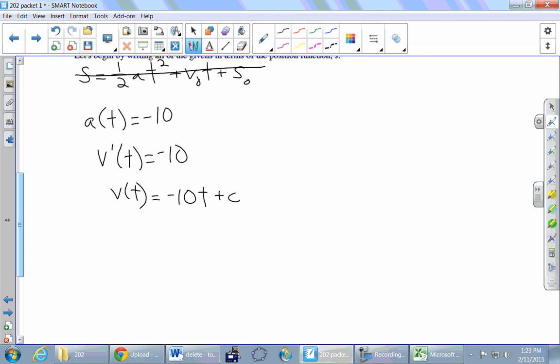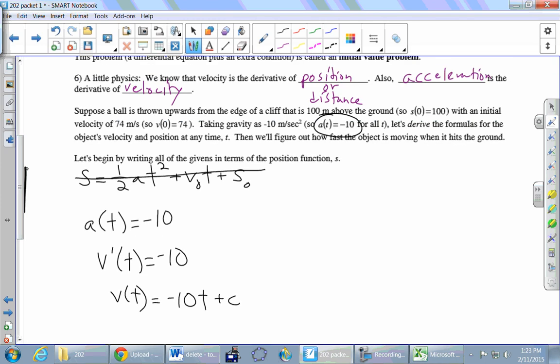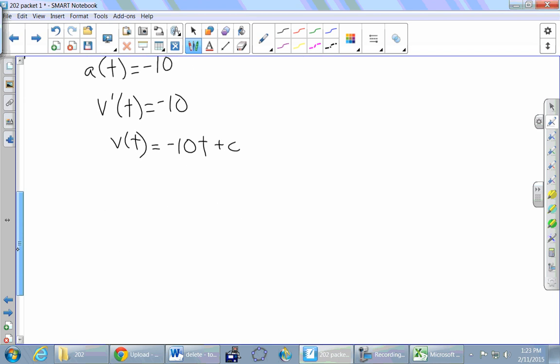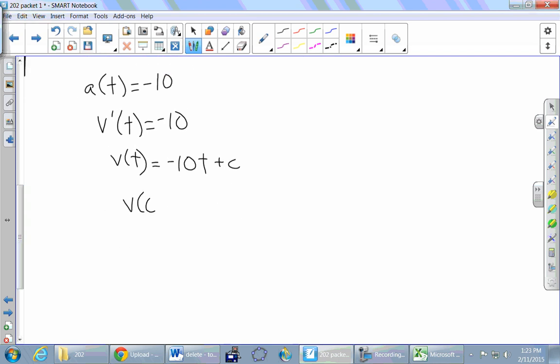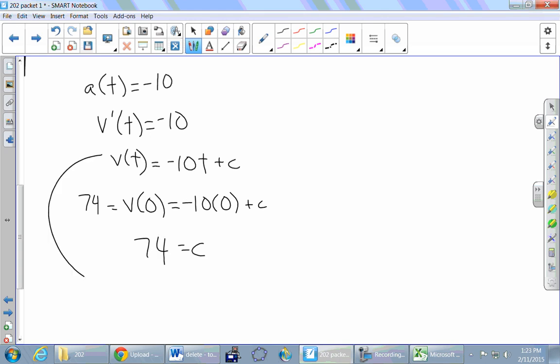Okay, and now we're going to find that c because we were given that initial condition. What was it up here? It said that v of 0 is 74. So let's use that right here. On the one hand, v of 0 is 74. On the other hand, you can just plug 0 in for that t: negative 10 times 0 plus c. So how much is c? 74. Great. So c is 74, which means that this equation now becomes v of t equals negative 10t plus 74.